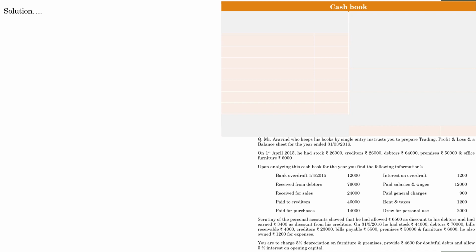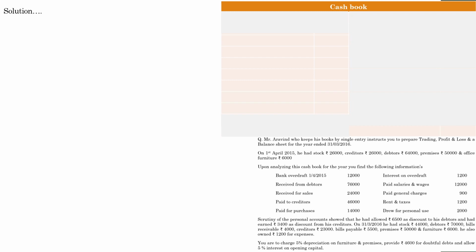You may think, how do I identify that this account is prepared to find the closing cash balance? In the previous questions we prepared the cash book especially to find cash sales. Here, in the cash transactions, it is directly given: received for sales 24,000, that means cash sales. So cash sales is given in the question, but it doesn't mean that you need not prepare a cash account. Surely you must prepare a cash account.